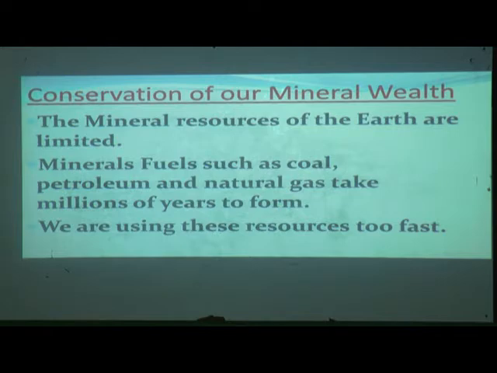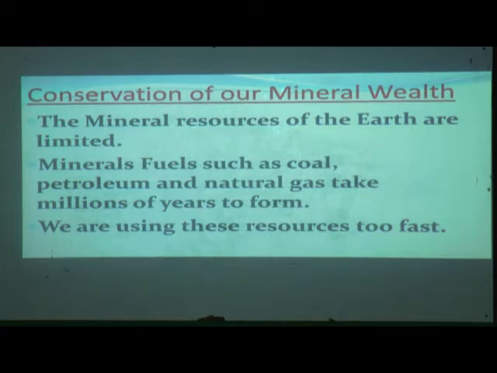How can we save? The mineral resources of the earth are very limited. It is not like unlimited calls or something like that. It is very limited. Mineral fuels such as coal, petroleum and natural gas take millions of years to form. So I told you all, it is not easily found. It takes millions of years to form natural gas, petroleum and those minerals.